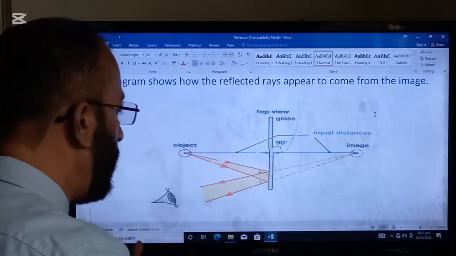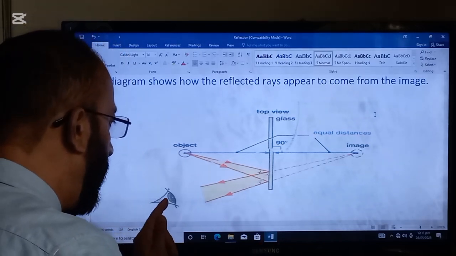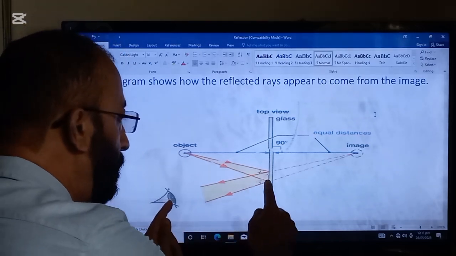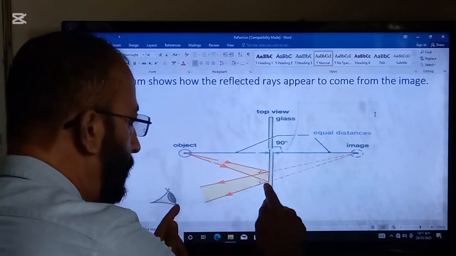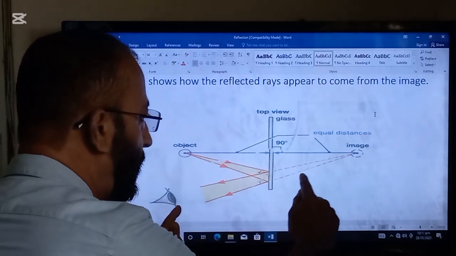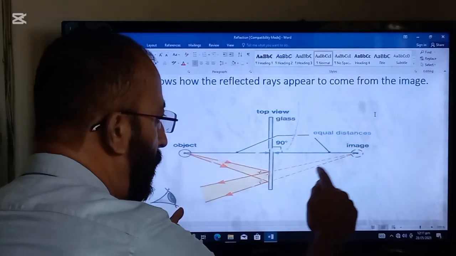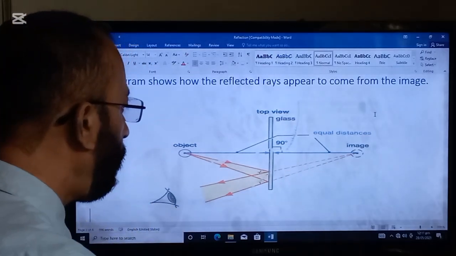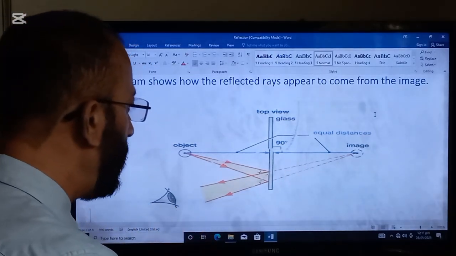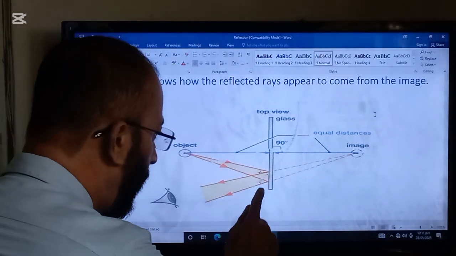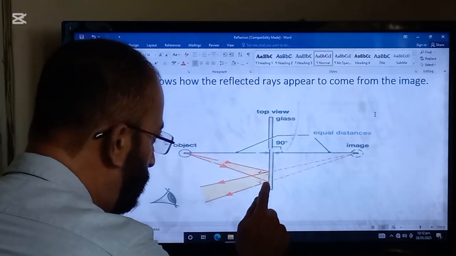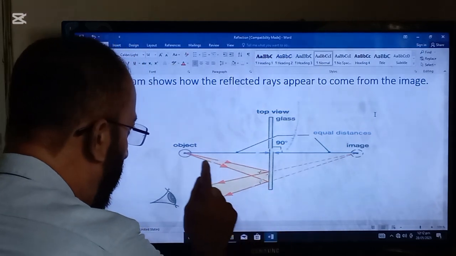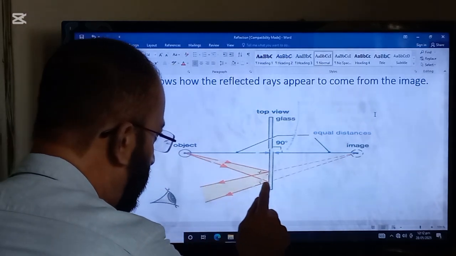But the point to remember is that from the eye lens to the mirror an unbroken line will be drawn, and that line will be extended in the form of broken lines. After that, these two points, this is one point, this is the second, will be joined to the object with the help of a scale.